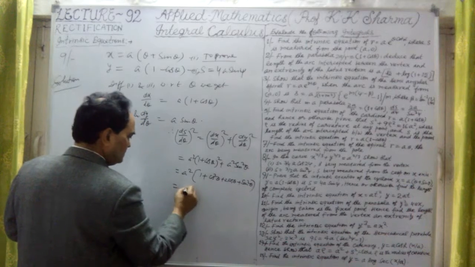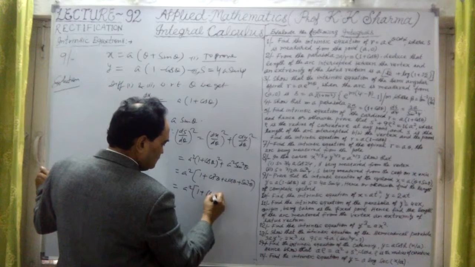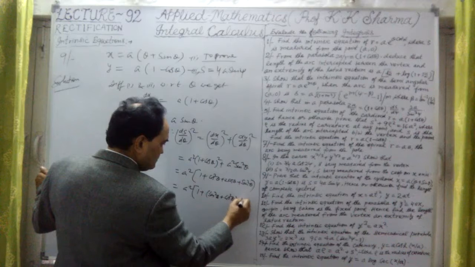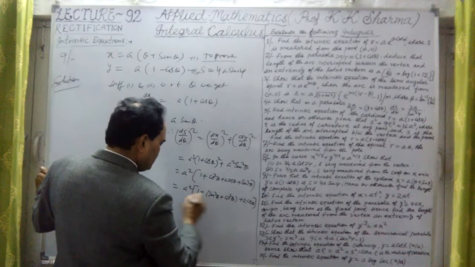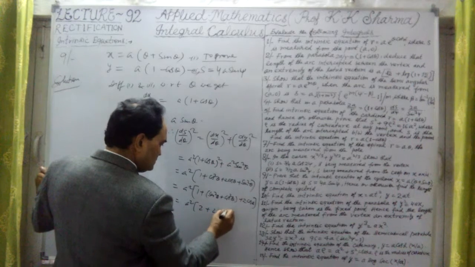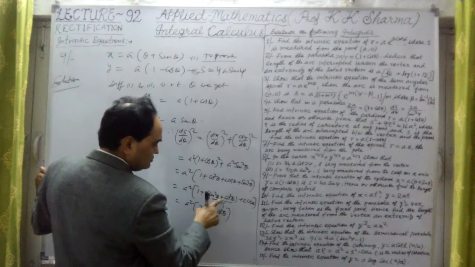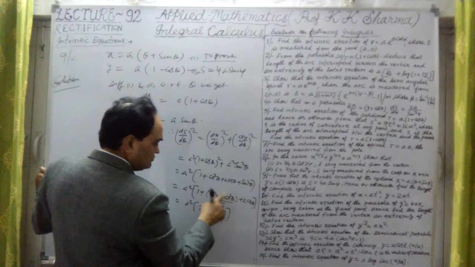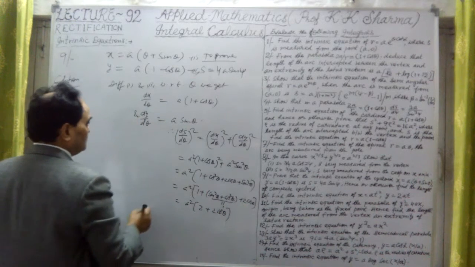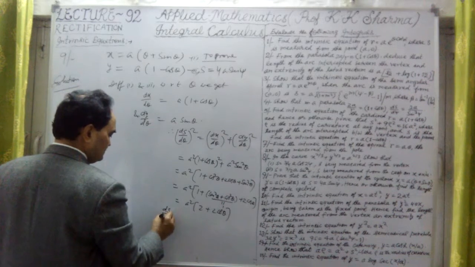Since sin square theta plus cos square theta is 1, 1 plus 1 is 2, so it is a square into (2 plus 2 cos theta). Therefore ds by d theta we have to calculate.